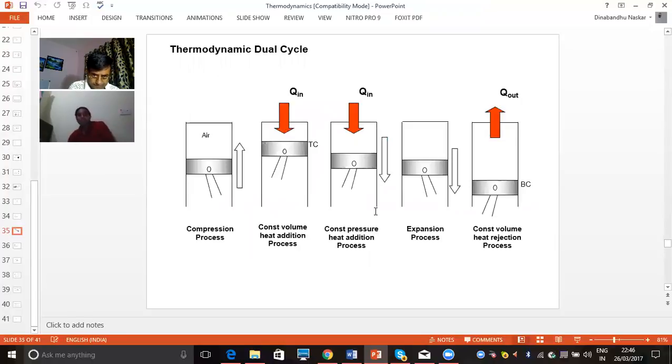Now coming to the next thermodynamic process, it is the dual cycle process. In dual cycle process, heat addition occurs in two types of process. First one is the constant volume process, and the second one is the constant pressure process. But in the earlier cases, like Otto cycle and diesel cycle, heat addition happens in only one process, either constant volume or constant pressure. So here we have 5 processes instead of 4. Earlier we were dealing with only 4, but in the dual cycle we have 5 processes.